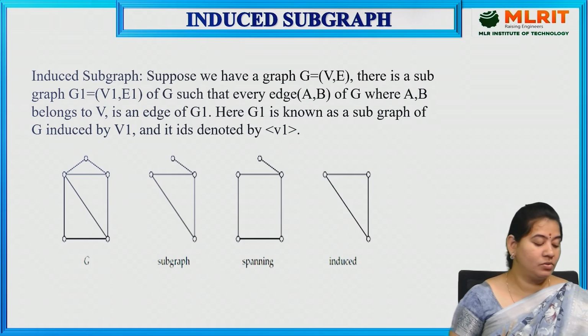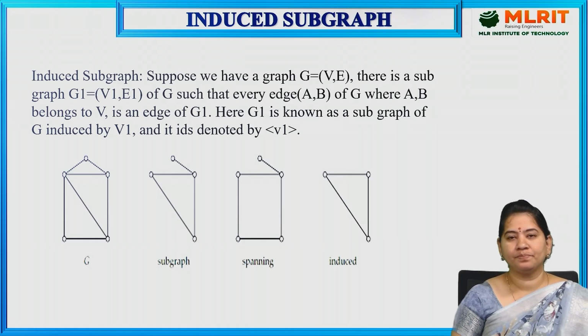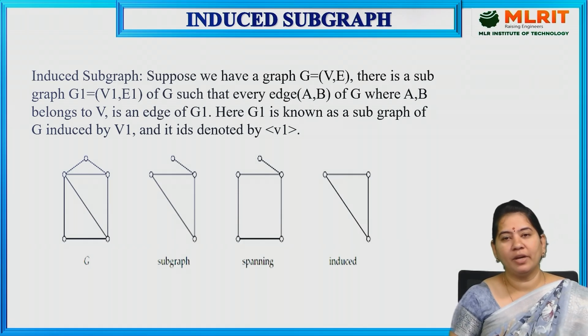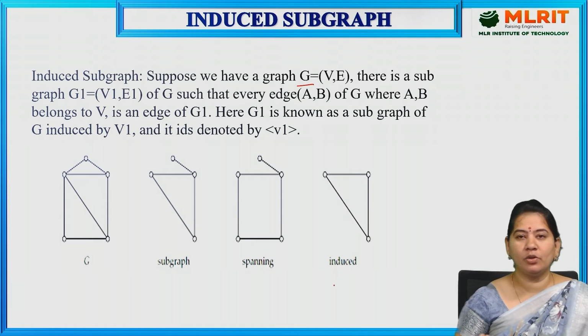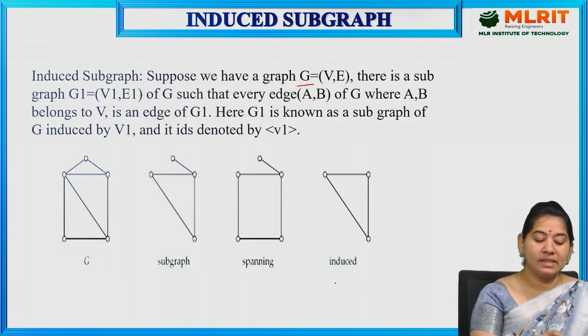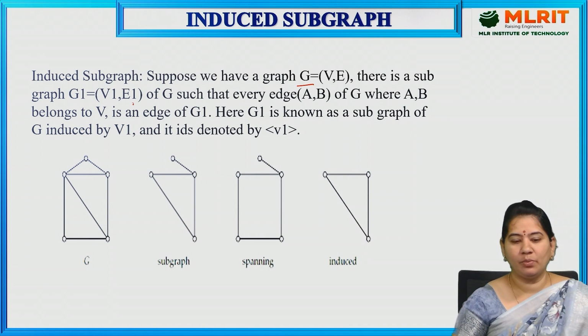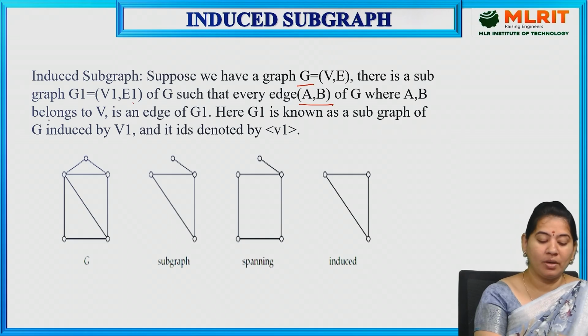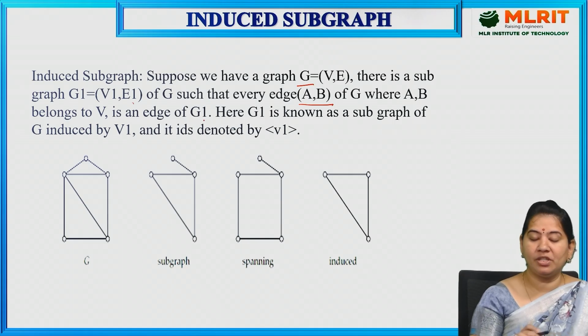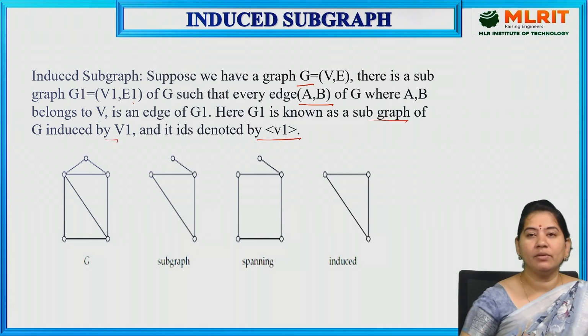Next, we also have induced subgraph. So what is meant by induced subgraph? Suppose we have a graph G = (V, E). There is a subgraph G1 = (V1, E1) of G, such that every edge (A, B) of G, where A, B belongs to V1, is an edge of G1. Here G1 is known as the subgraph of G induced by V1.